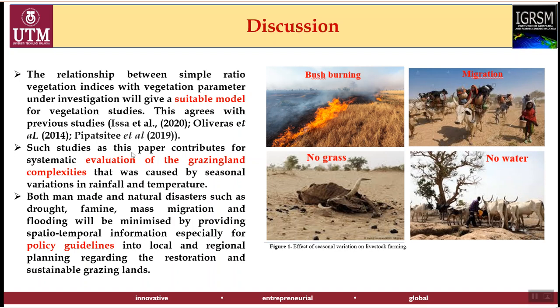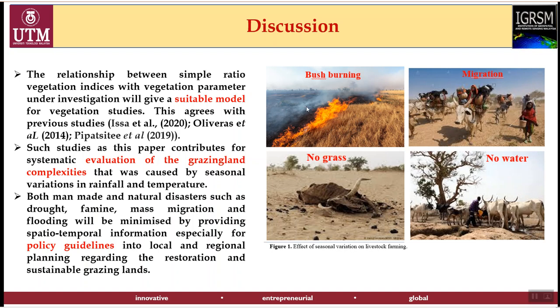Studies such as this paper contribute to the systematic evaluation of the grazing land complexities caused by seasonal variations in rainfall and temperature. Both man-made and natural disasters such as drought, famine, mass migration, and flooding will be minimized by providing spatio-temporal information, especially for policy guidelines in local and regional planning regarding the restoration of our grazing lands. These are some of the disasters seen due to these variations of either rainfall or temperature.